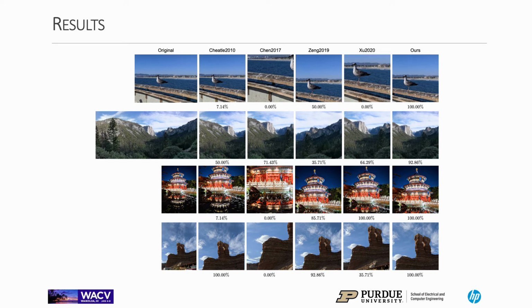We also conducted another experiment by asking subjects whether or not they liked the best crop generated by different algorithms. To limit the experiment within 1 hour, we selected 100 images and compared 5 algorithms. Here are some examples of crops predicted by these algorithms. The value below each crop represents the percentage of subjects who liked the crop. With the help of the 10-layer aesthetic score map, our method is capable of placing the important saliency in the correct positions.